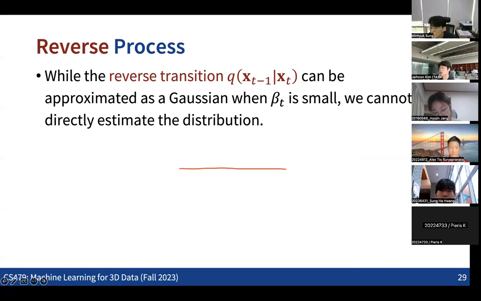Sorry, one more question. This square root is a coefficient we choose on our discretization.